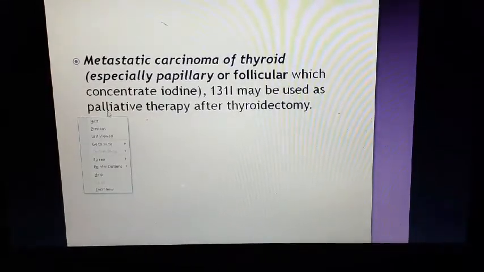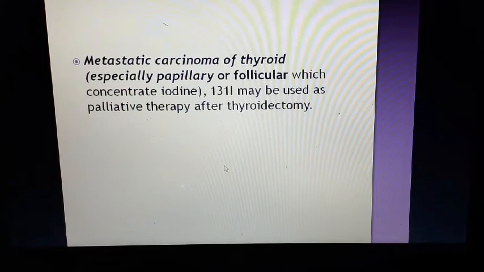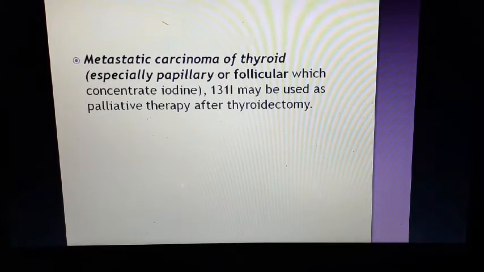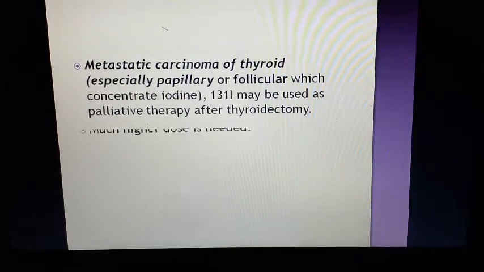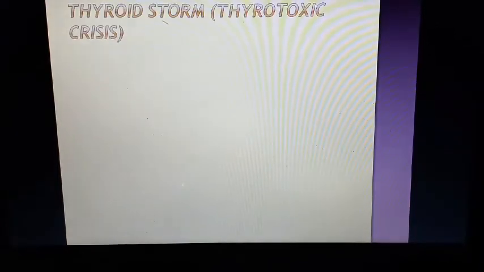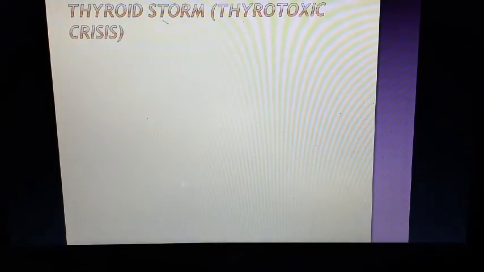Apart from hyperthyroidism, Graves' disease and toxic nodular goiter, it can also be used in metastatic carcinoma of the thyroid, especially papillary or follicular carcinoma of the thyroid, but here the dose is much increased. So before finishing, we have to discuss thyroid storm and myxedema coma.